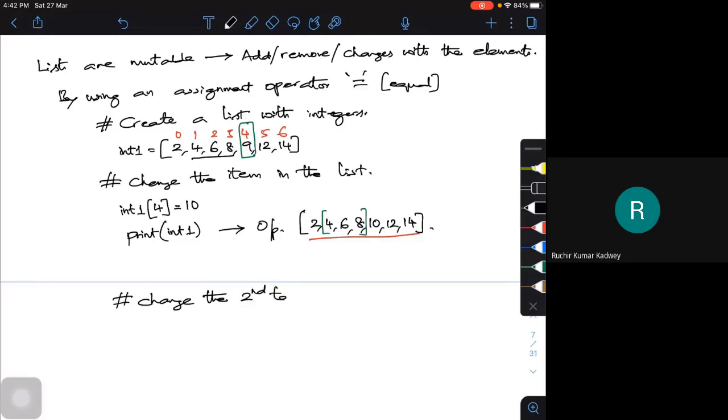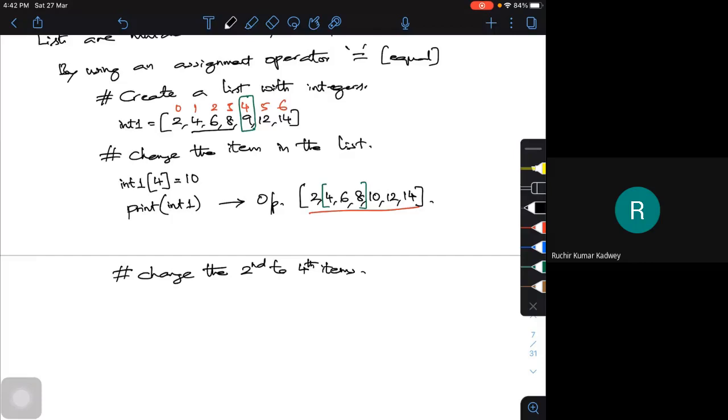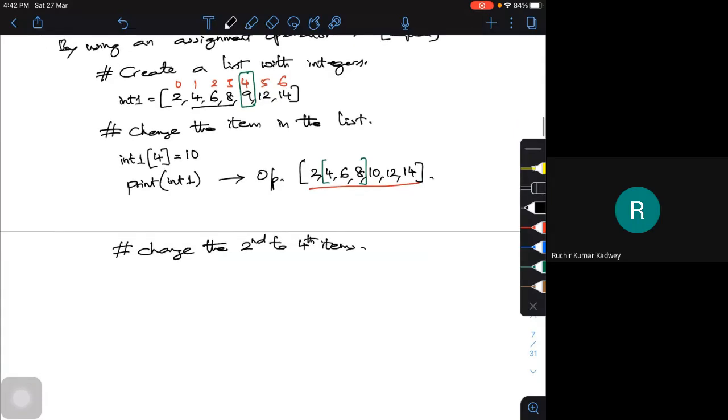To do that, change the second to fourth items. To do that, I will use the slice operator. I will just use int 1, that is the list actually. Then what is included? I want to change the second item. So what is the corresponding index? It is 1. So inclusion is 1.